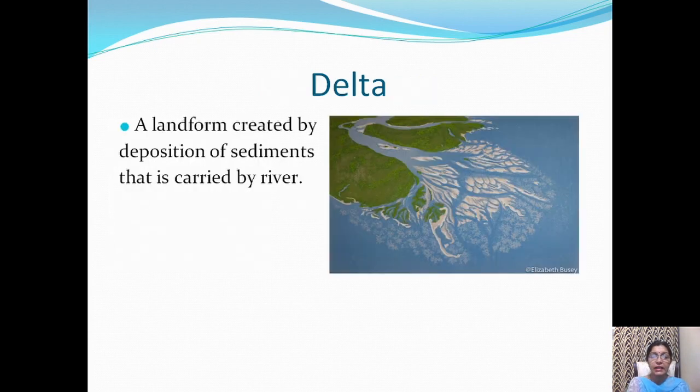Delta. It is a landform created by deposition of sediments that are carried by the river. It is a triangular landform made at the mouth of the river. The word has been taken from the Greek letter, which resembles a triangle and is known as delta.